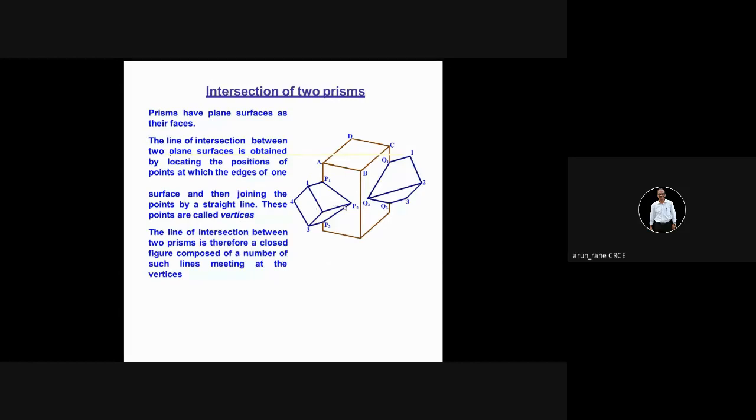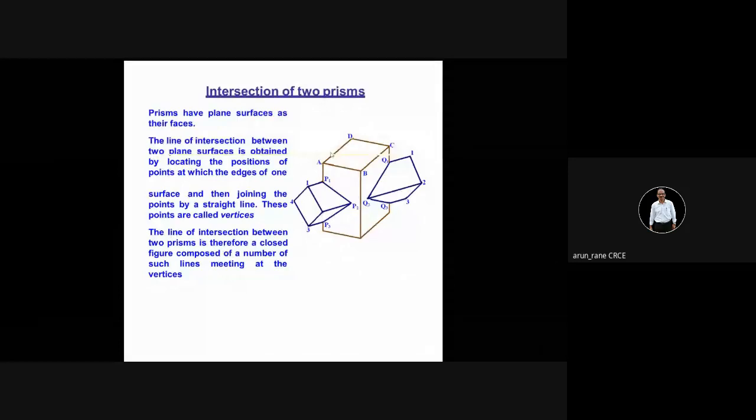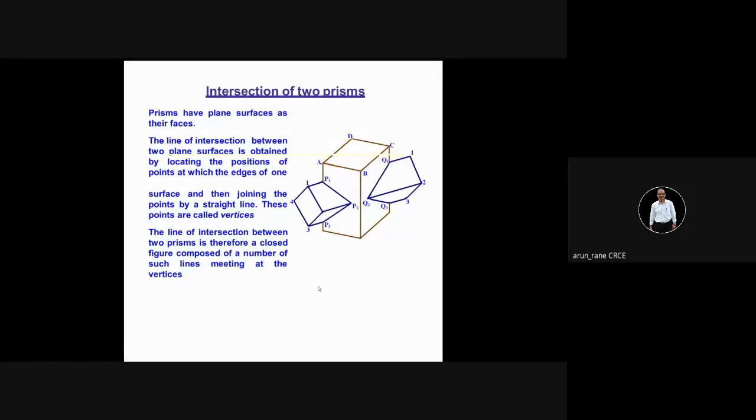Then P2 and P4: P4 is exactly behind P2. They are on the surfaces. P2 is on this surface, whereas P4 is on this surface, that is AD.